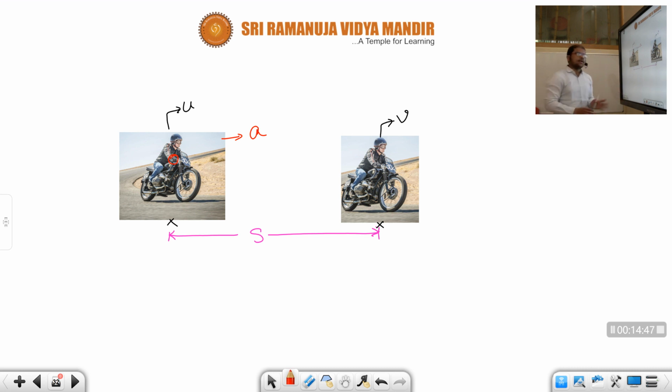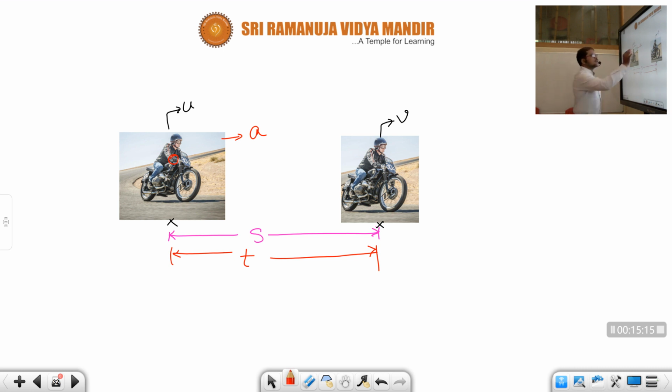Now, children, as soon as he gives the acceleration, suddenly the speed of the bike won't increase. It should travel some distance and it will take some time. Yes or no? Whenever you want to increase the speed, it won't rise suddenly, children. While going, after some time the speed will increase. So what is another thing we need to be concerned about, children? Time.